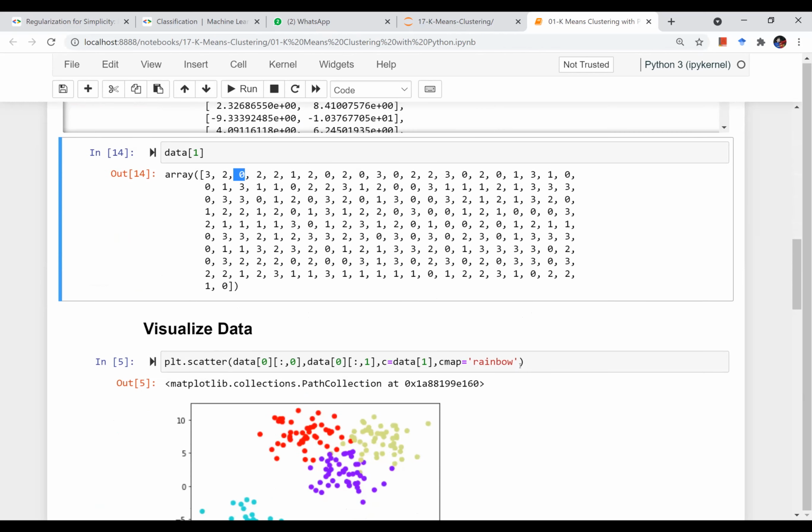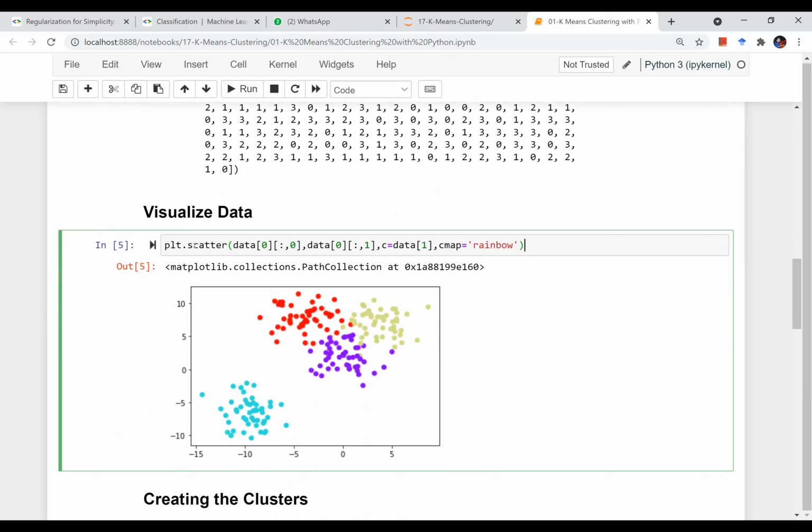So now if I want to visualize my data, it looks like this. So basically I'm doing a scatter plot of all the rows of the first column with all the rows of the second column. And the c means the color, you can say the third parameter, right? So the color is given based on the cluster they belong to. So this is what my data actually looks like, right? We have created this.